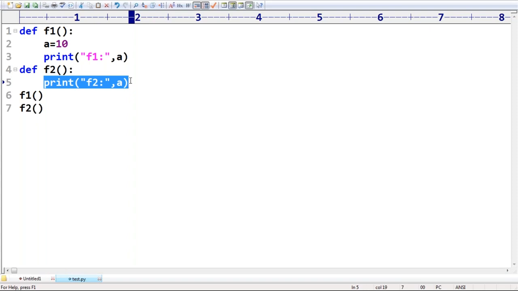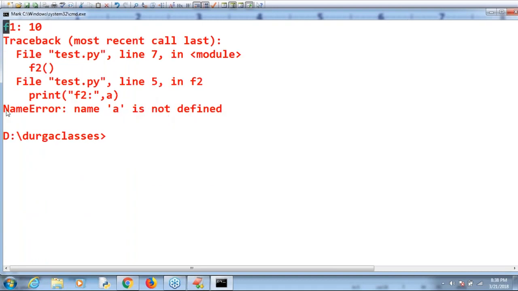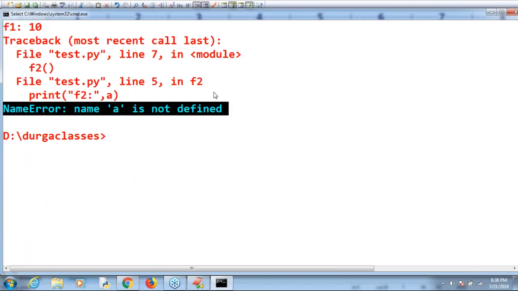Like in other languages, you can't access something like f1.a. No such type of terminology. Name error, by default you are going to get. Observe that. What is this one? Name error. A is not defined.